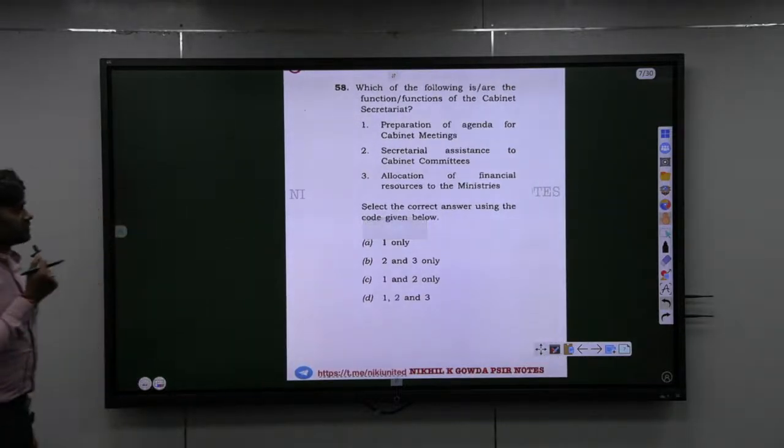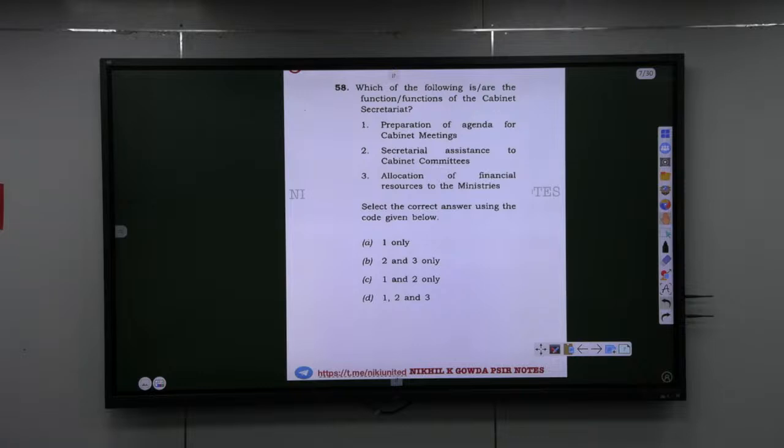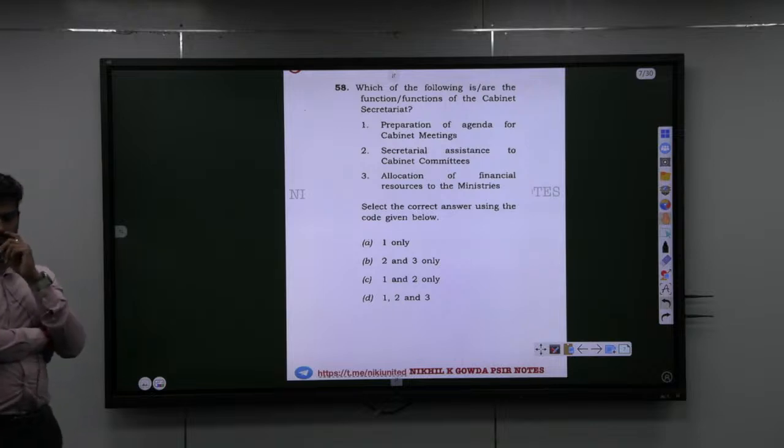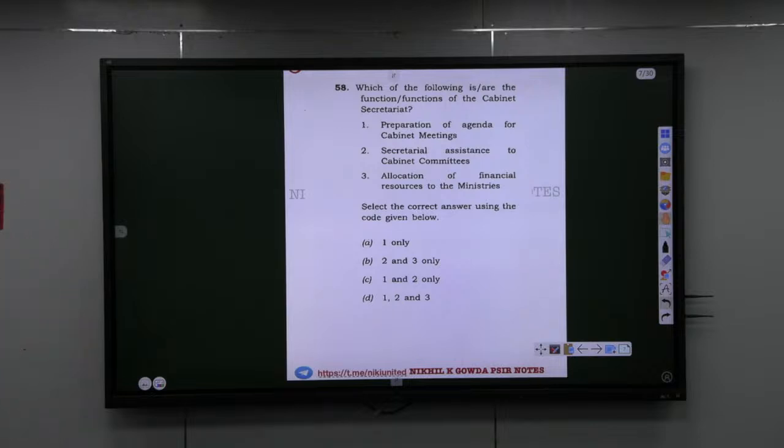Which of the following are the functions of cabinet secretariat? You have last 30 seconds. So how many of you say it is C? How many of you say a different answer? D, A. How many of you don't know? Okay. Why you don't know?